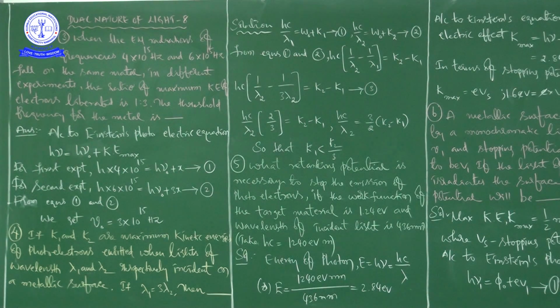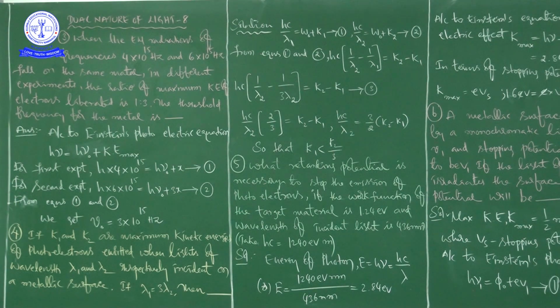See here. In the third problem, when the electromagnetic radiations of frequencies 4 into 10 to the power of 15 Hz and 6 into 10 to the power of 15 Hz fall on the same metal in different experiments, the ratio of maximum kinetic energy of electrons liberated is 1:3.